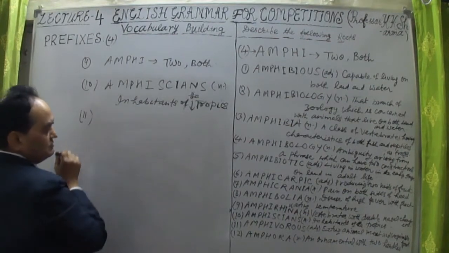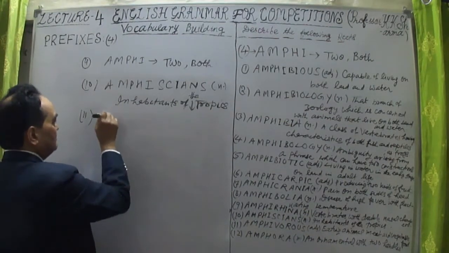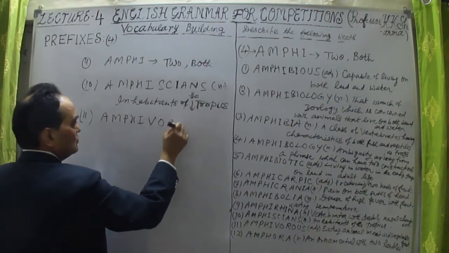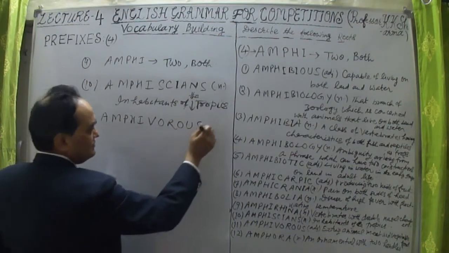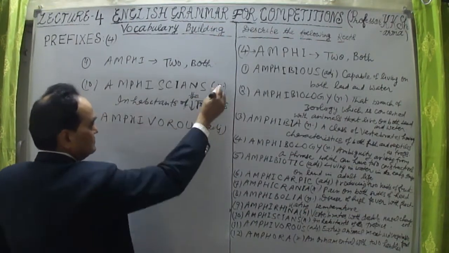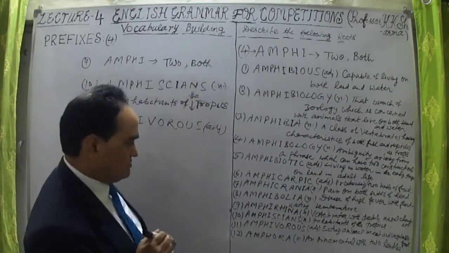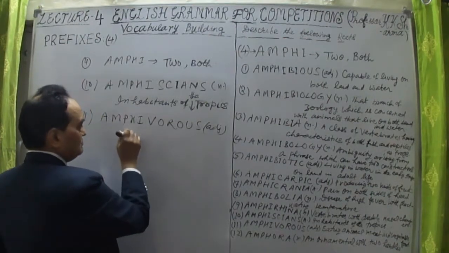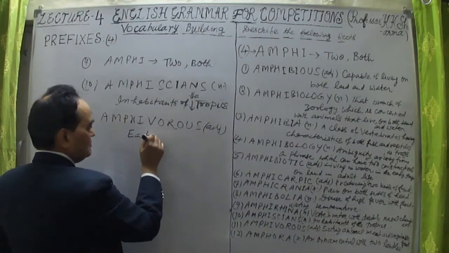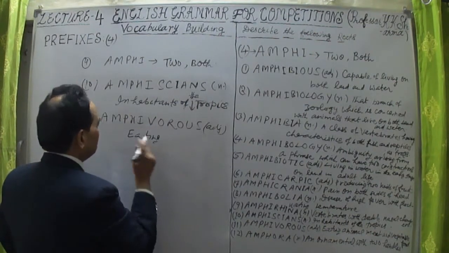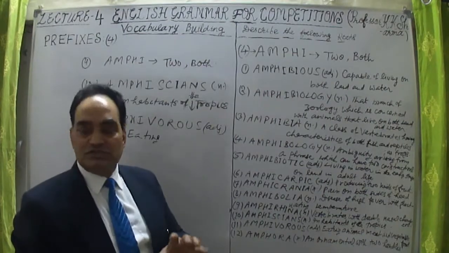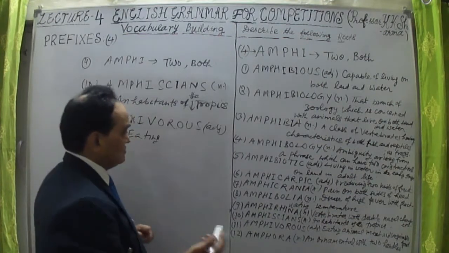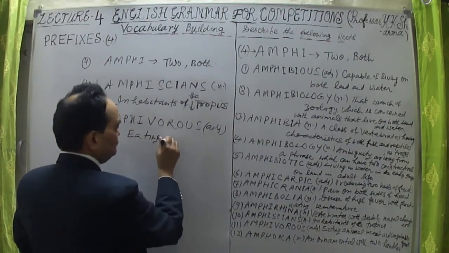Now 11th word, let me talk about amphiborous. Again very important word, A-M-P-H-I, amphiborous, B-O-R-O-U-S, amphiborous, adjective. Now this is adjective, it was noun here. Amphiborous, A-M-P-H-I-B-O-R-O-U-S, adjective. That means eating flesh and vegetables both. That is amphiborous. Amphiborous means those animals which eat both animal meat or flesh and vegetables.